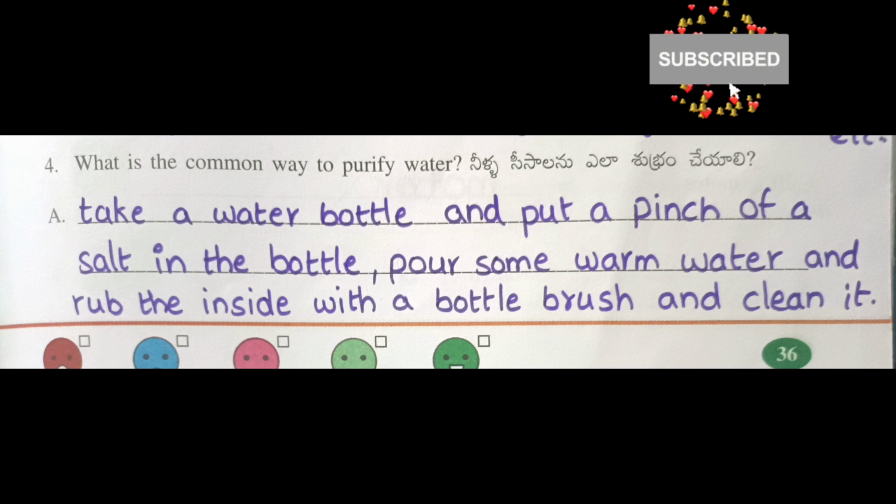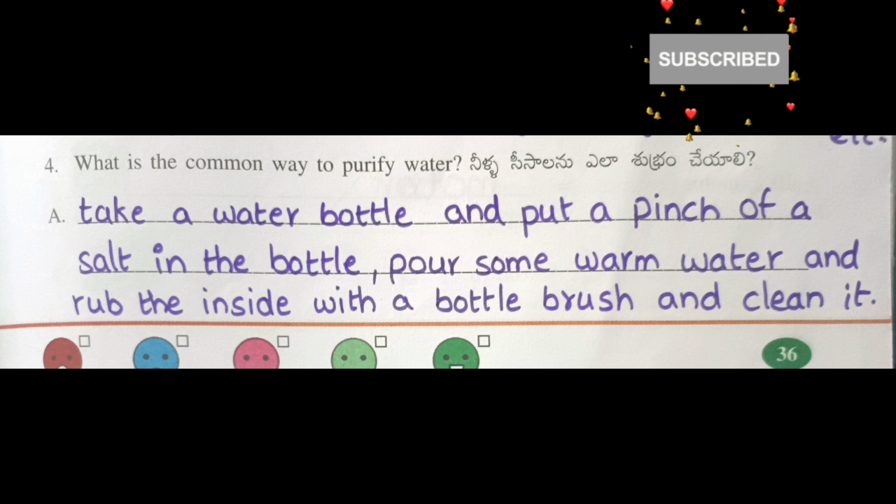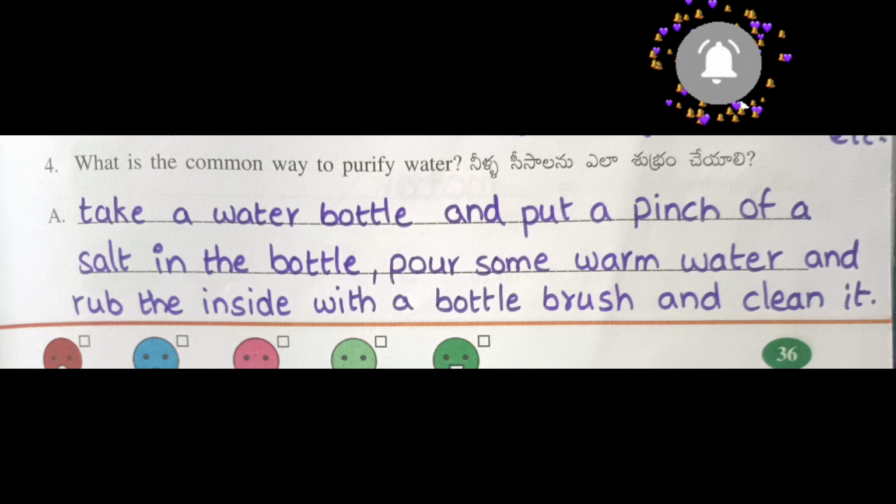What is the common way to clean a water bottle? Take a water bottle and put a pinch of salt in the bottle. Pour some warm water, and rub the inside with a bottle brush and clean it.